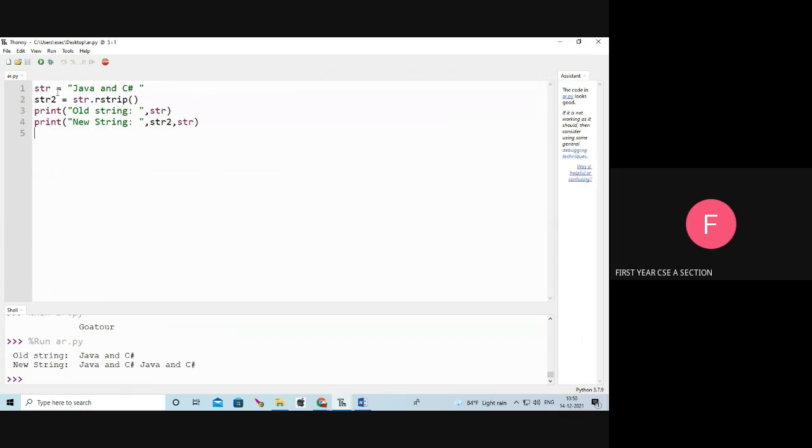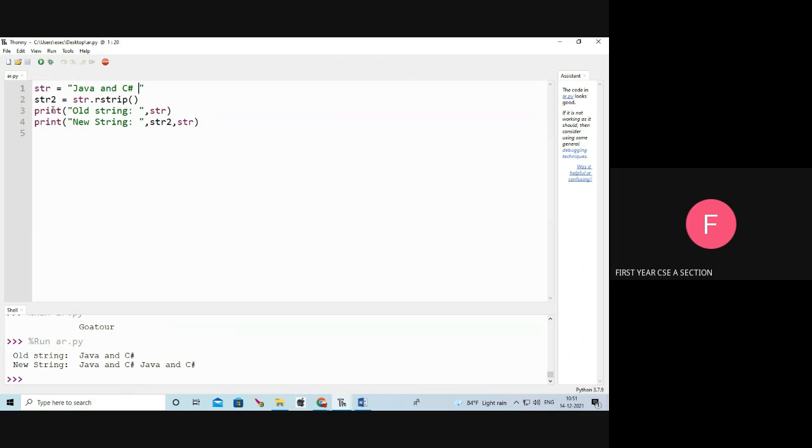See, str equal to "Java and C sharp". I am giving one white space here. str2 equal to str dot rstrip. So what is str now? This right side white space will be removed.